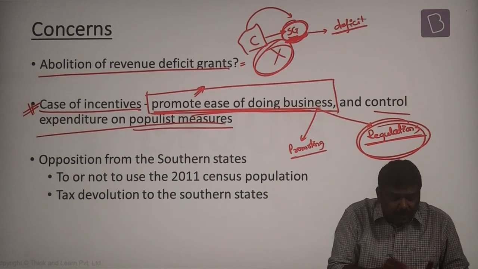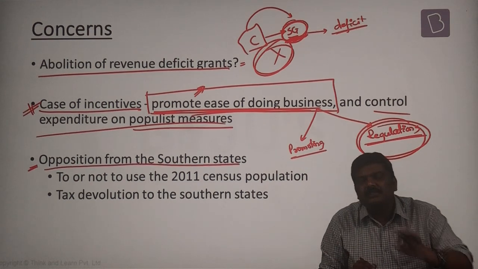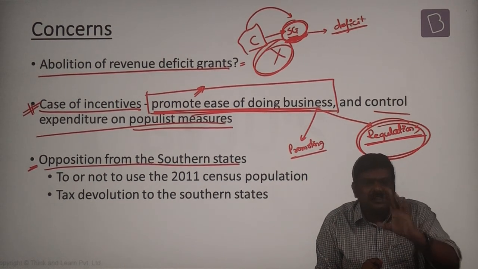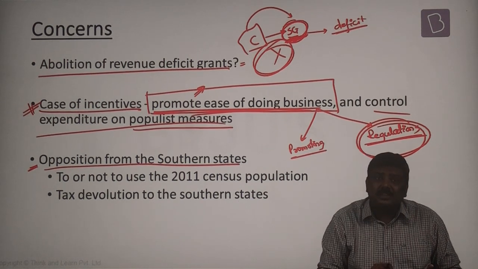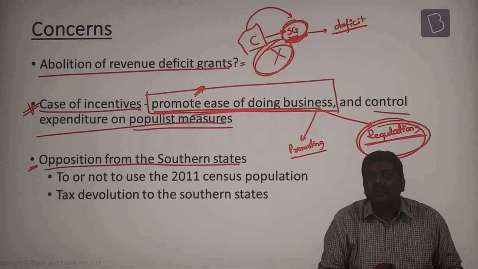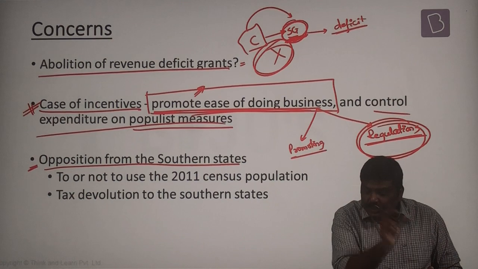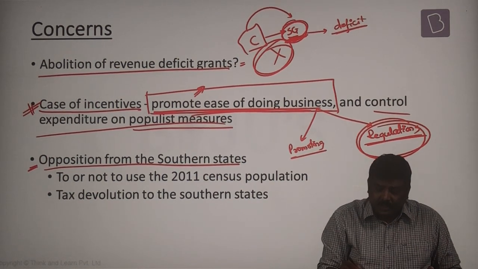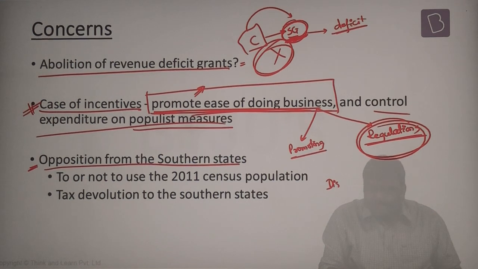Third and the most important concern is opposition from some of the southern states. What is the argument which has been put from the southern states' perspective? Understand this. The argument is simple. The term of reference related to the distribution of taxes says that the Finance Commission may use the population of 2011.